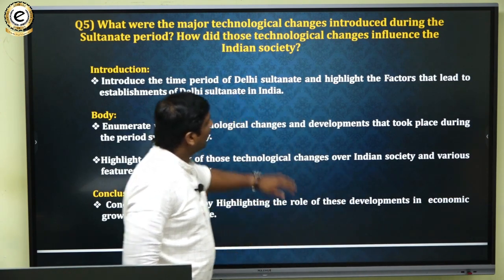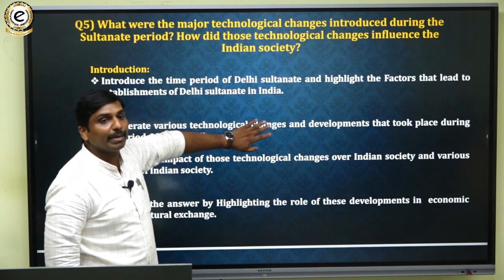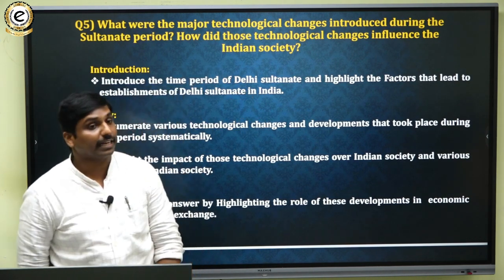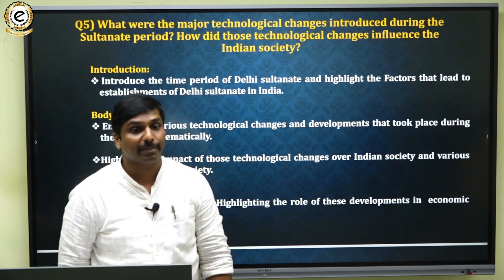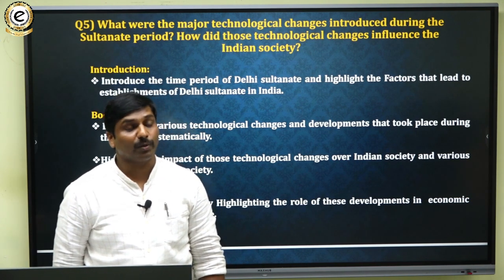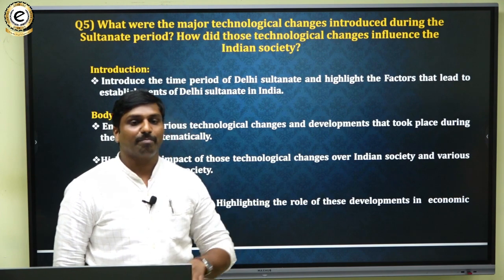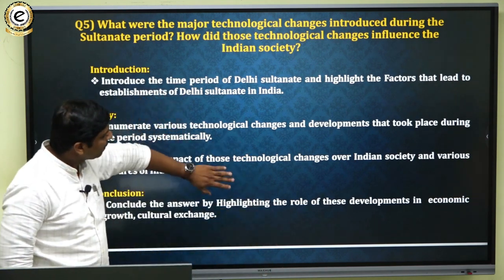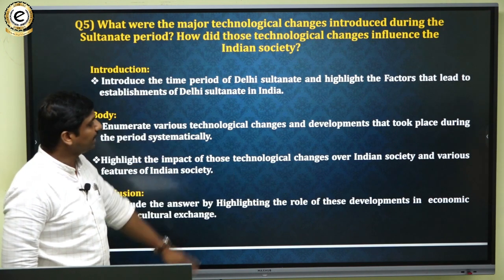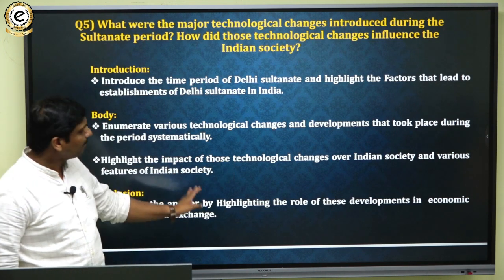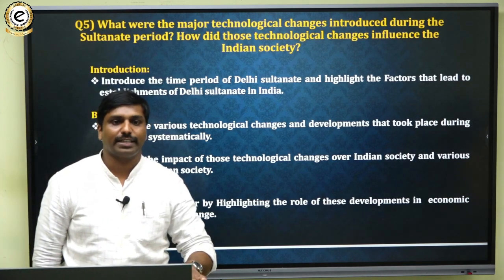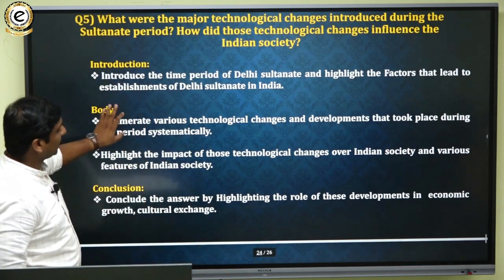So you have to highlight those developments that took place in the Sultanate period. Introduction of Unani medicine with respect to medicine, all such things you have to mention, and you have to highlight the impact on that, and the relationship to influence on current Indian society. So you can mention that thing. So that is one thing.